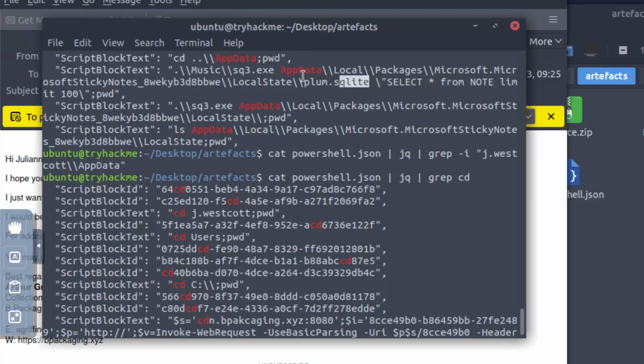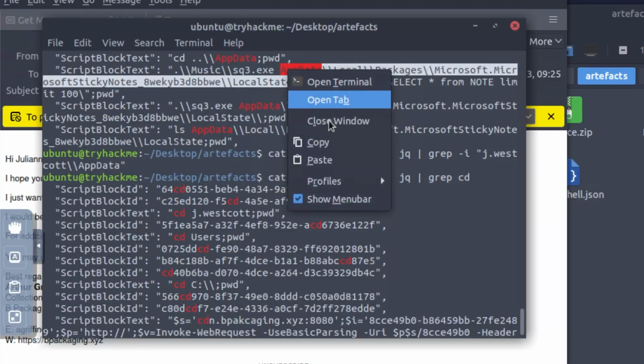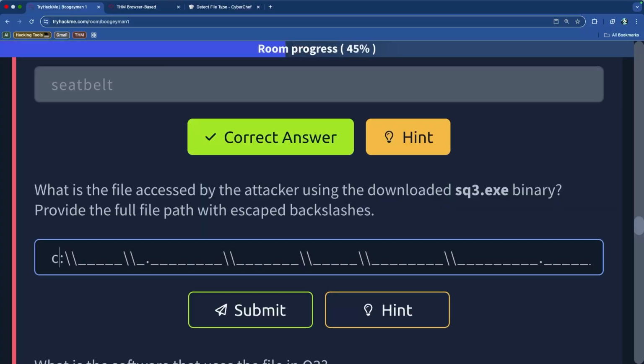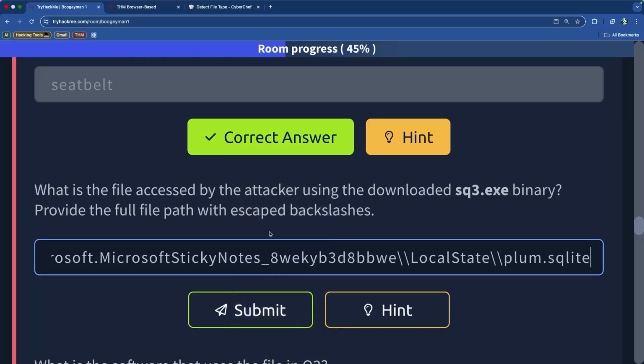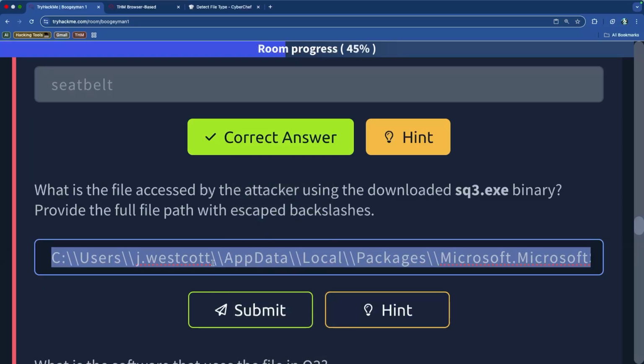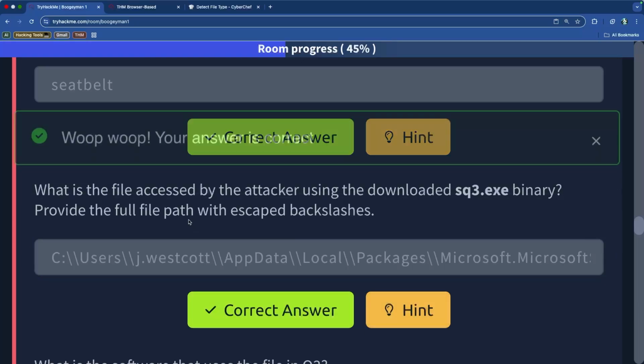So I'm going to take this full thing right here, and we can just manually input the rest of it. So it'll be C, colon, backslash, users, backslash, J dot Westcott, backslash, and then we can paste in the app data portion of it. Let me see if I can paste it. And that should work, right? App data, and everything seems to be fitting perfectly. So let's submit that. Okay, cool.